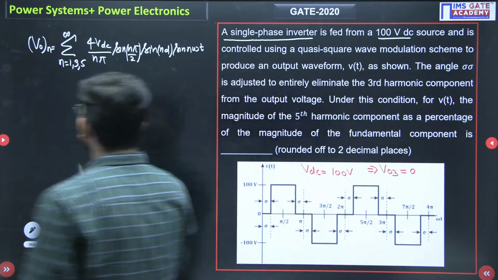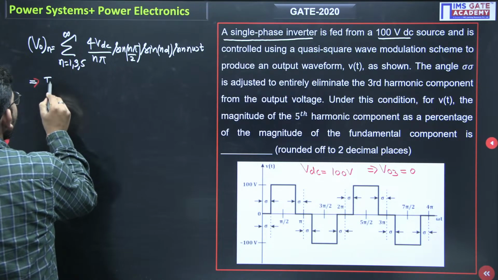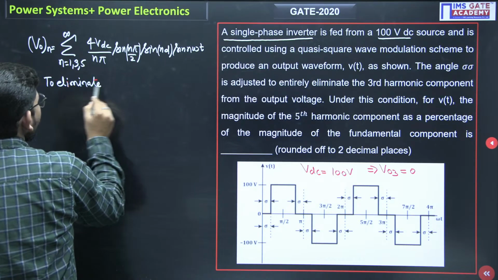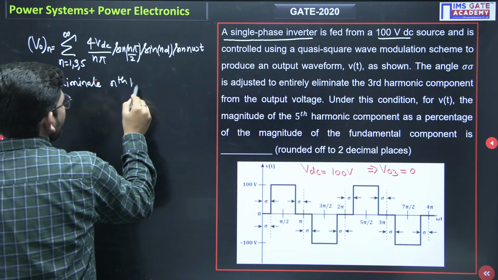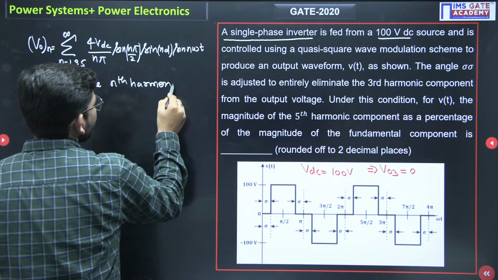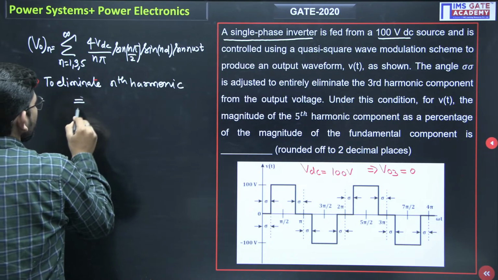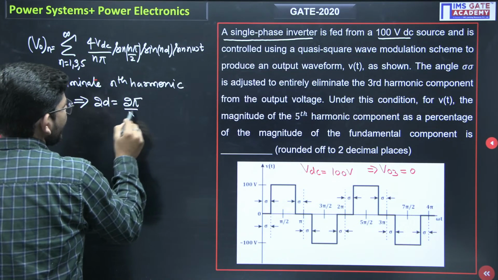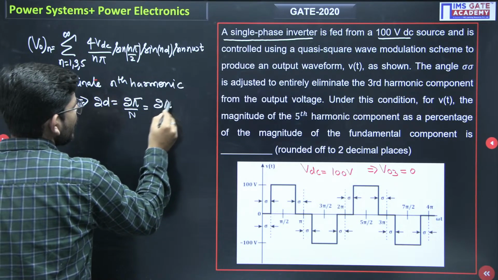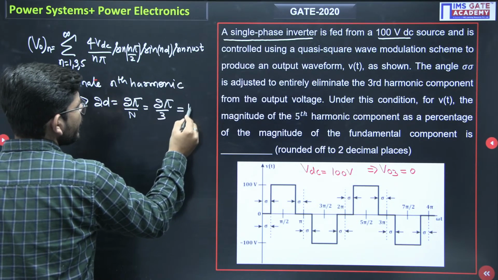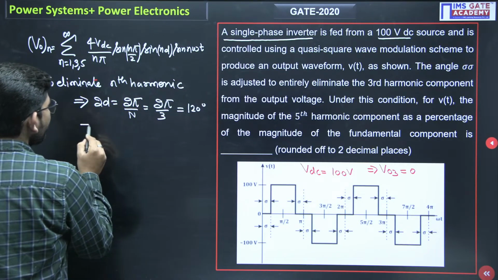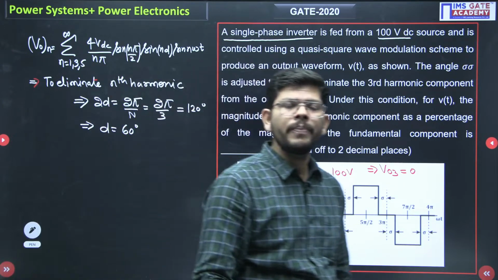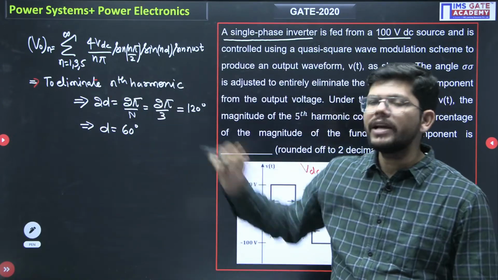So you know that to eliminate the nth harmonic, what could be the pulse width? The pulse width 2D has to be 2 pi over n. Here we have the third harmonic being eliminated. So what will we get? We will get 120 degrees. That means the D value will be 60 degrees. Yes or no? So through the given data we can obtain the value of D.